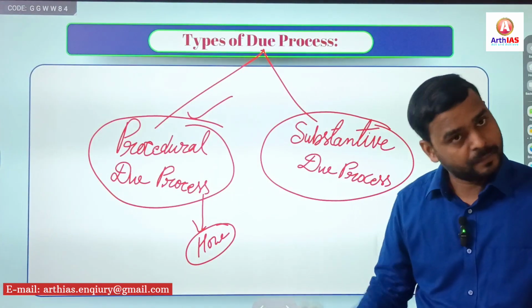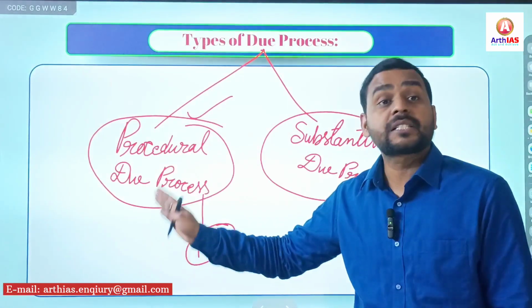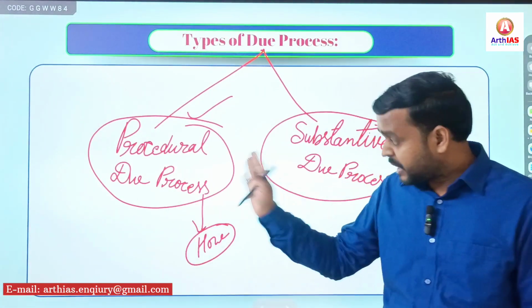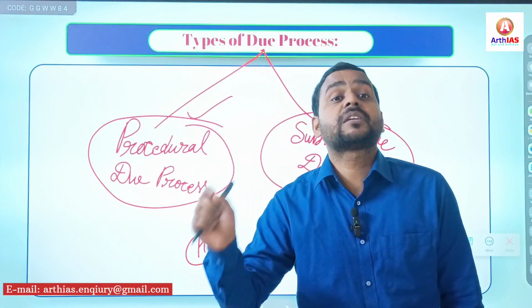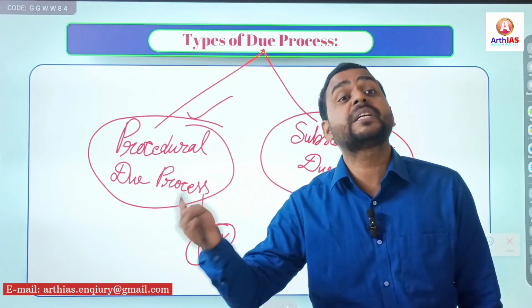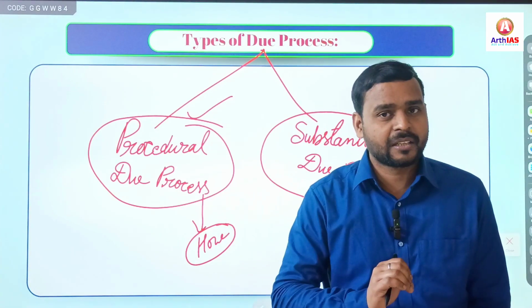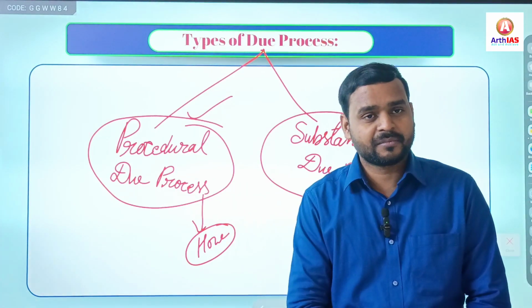Right? We will see. For example, and under this certain notes are given. For example, if a person is arrested, right, that person should be conveyed the reason. For example, person X is being arrested by the police, then that person should be conveyed the reason by the police that why you are being arrested.